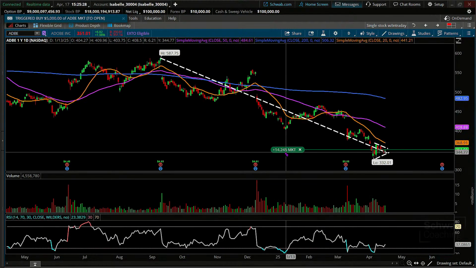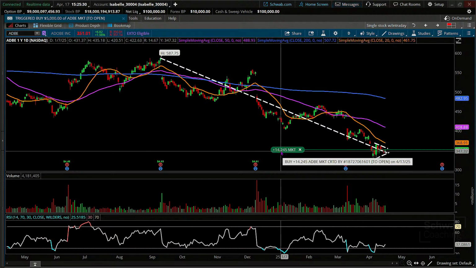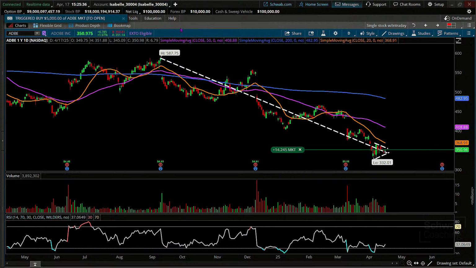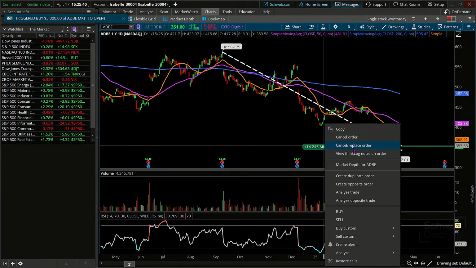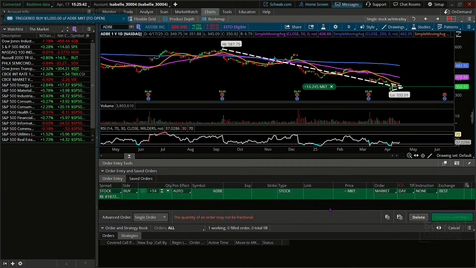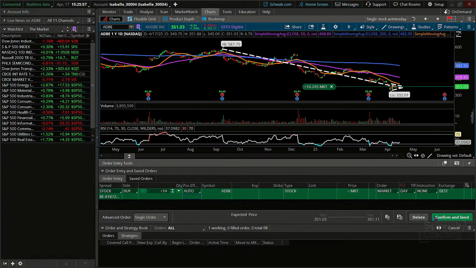There it is. 14.2, well, 14 shares is what I should be doing. So let's see, trigger to buy. I'm wondering why it's not making the purchase. So let's just do this. I'm going to do the math on that, as it were, everybody. So we'll say 14 shares. Yeah, it doesn't let me buy the fractionals. So let's just say 14. There we go. 14 at market.